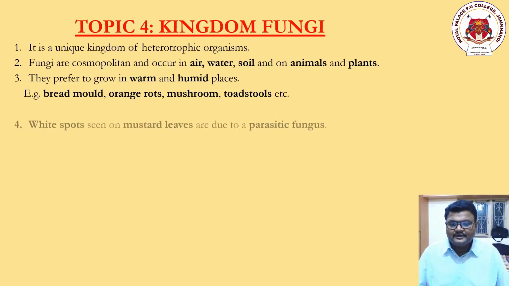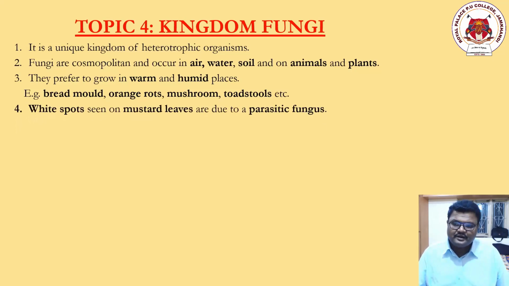Now coming to another point: white spots seen on mustard leaves are due to a parasitic fungus. Understand, students, this fourth point explains the characteristics of kingdom fungi, and at the same time it explains the harmful nature of kingdom fungi.